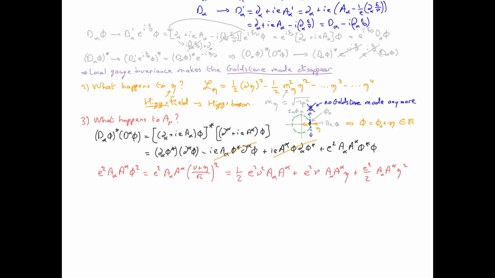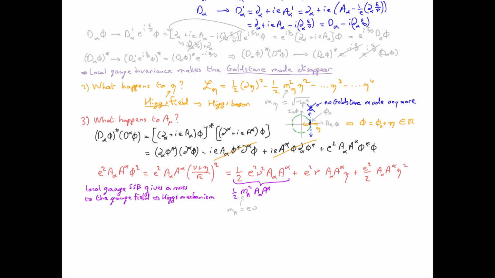The first term does not involve the Higgs field. The second term is linear in the Higgs field, and the third term is quadratic in the Higgs field. E and nu are just constant parameters of the Lagrangian. So we see that the first term corresponds to a mass term for the gauge vector field. So we see that local gauge spontaneous symmetry breaking naturally creates a mass term, produces a mass for the gauge vector field, and that's what we call the Higgs mechanism.